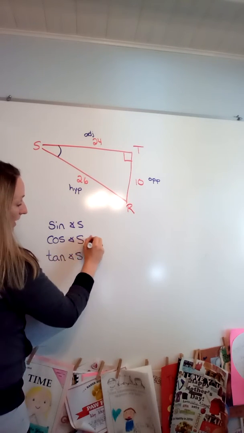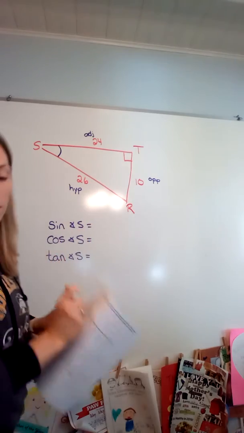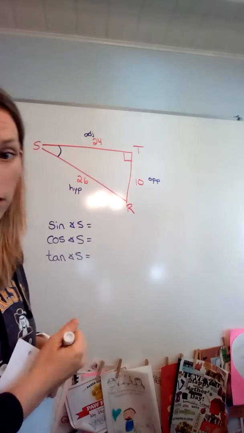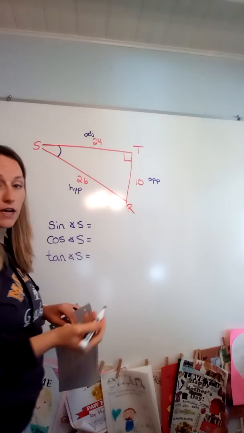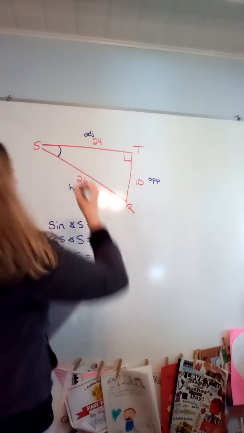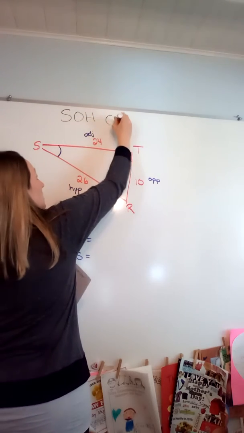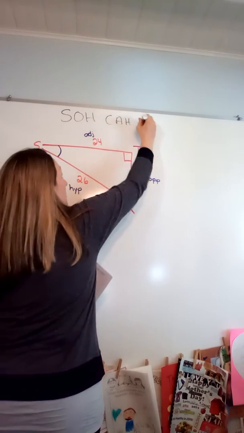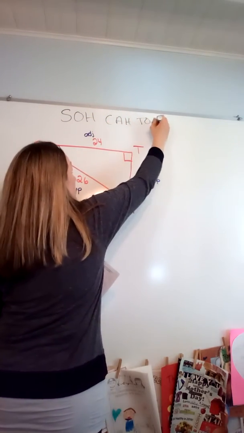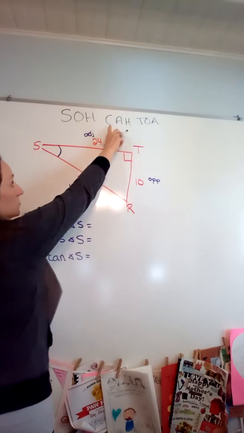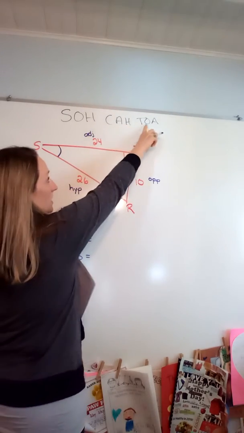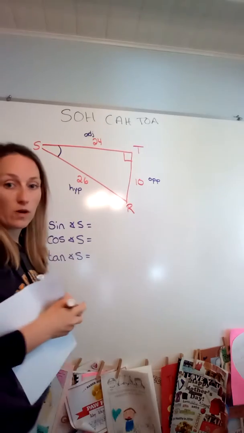Now, don't forget, we have that mnemonic device to help us remember how to set up the ratios. I'm going to write that on the top, and I recommend you write it on the top of all of your papers as well. So we use SOHCAHTOA. Sine, opposite over hypotenuse. Cosine, adjacent over hypotenuse. Tan, opposite over adjacent. Okay?